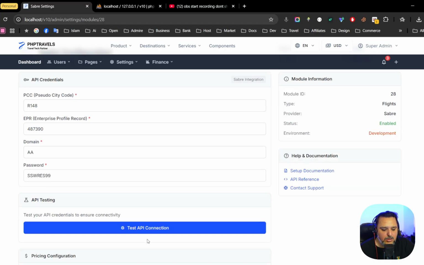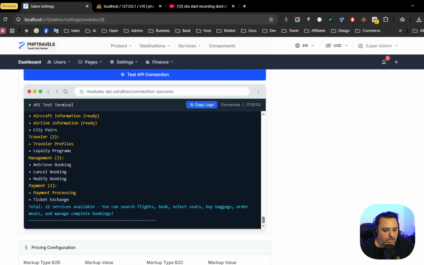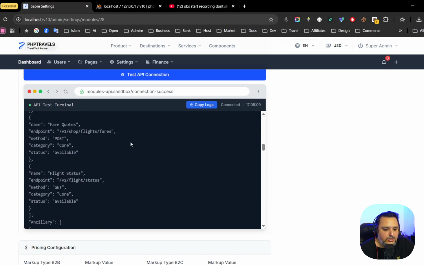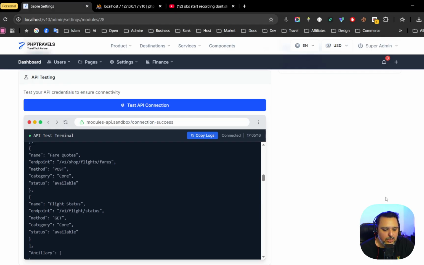So if I click on the API testing, you can see the terminal over here. It took a very handsome amount of time and effort from us to build this terminal, so I hope you are going to love it. There's a timer as well over here, and you can copy the logs. Also, you can send them to the API supplier so they can give you the exact reason why your API is not working, if in some cases it's not working. So you can see now I have got the API response, which means these credentials are working fine. And definitely they are the development credentials, not the production ones.